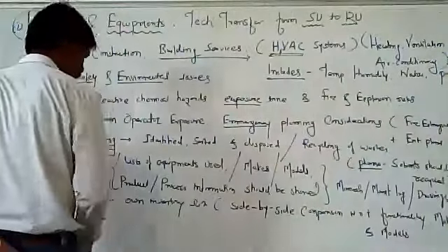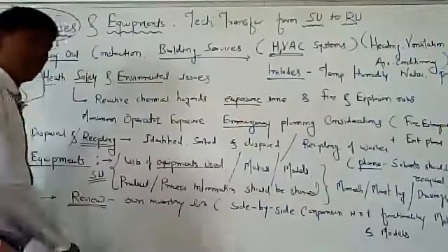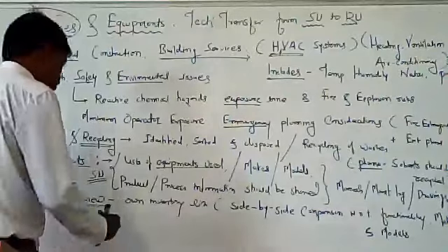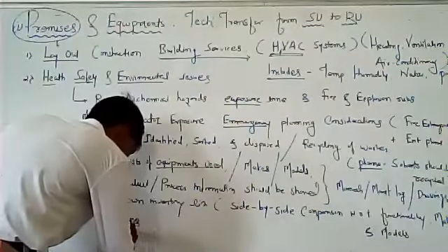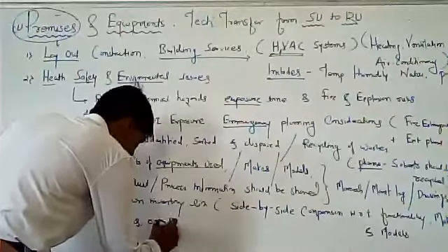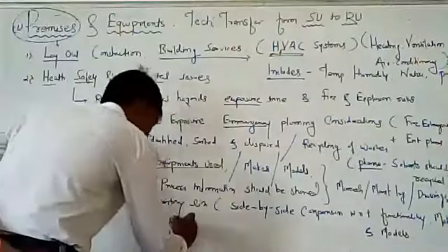At the same time, once there is equipment, there are three important quality control or validation aspects, called installation qualification, then operational qualification, and the third one is PQ qualification.